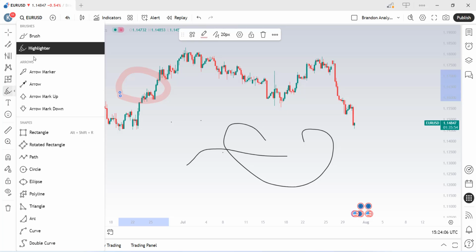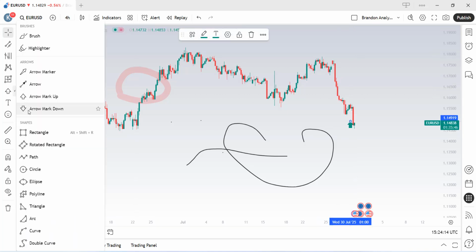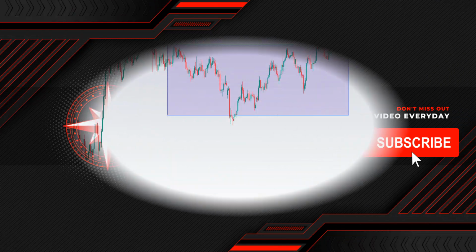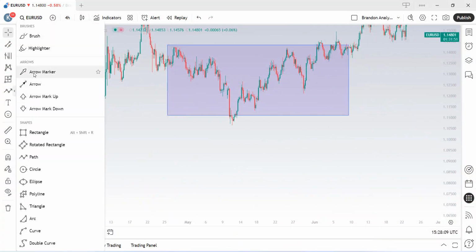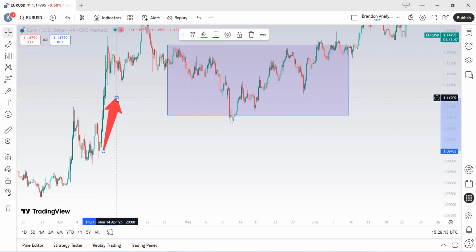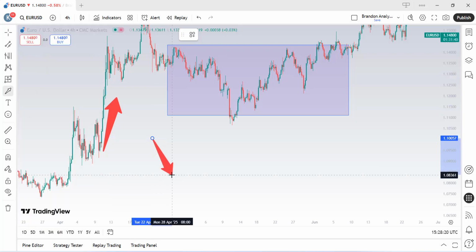Still on that very section, we got arrows, which you can use to show where you think price is going up or down, as you can see in your chart. Still talking about these very arrows, you can use them to demonstrate where there is a huge push to the upside or a huge push to the downside, depending on your context.